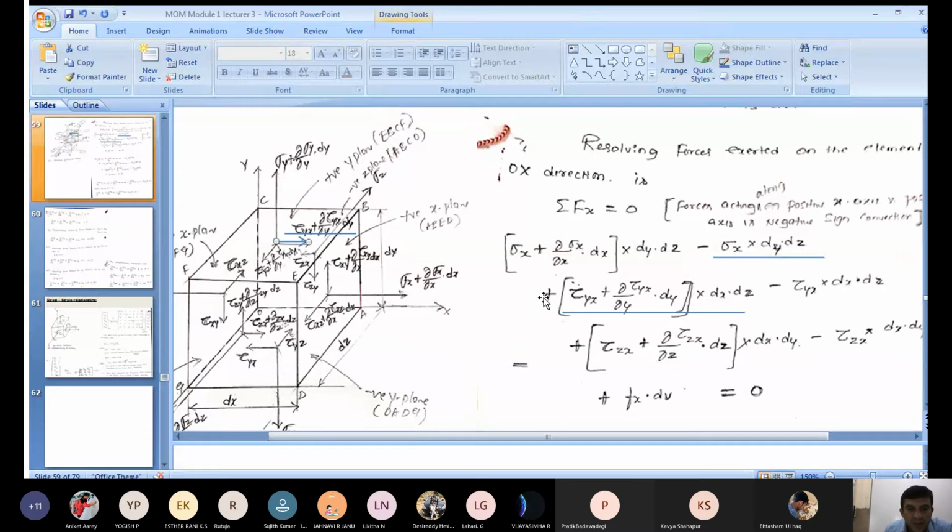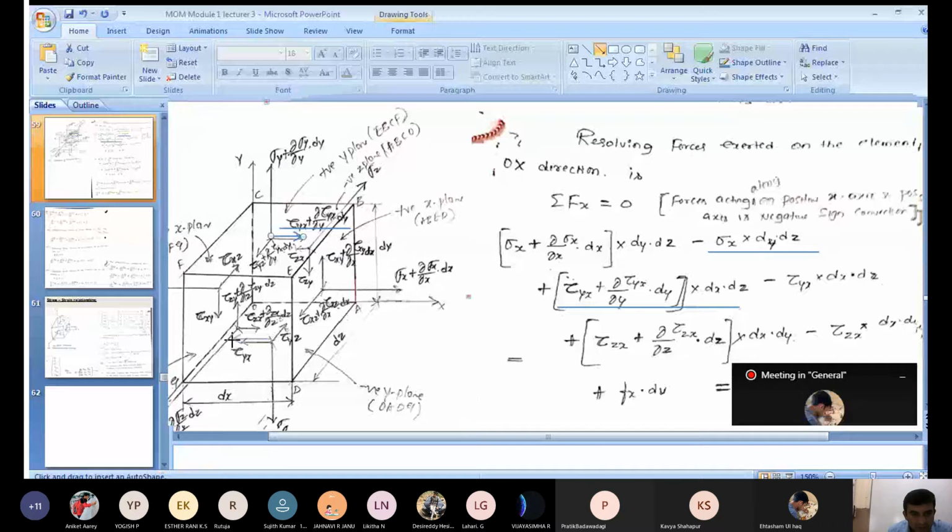Similarly, go for the negative y plane. In the negative y plane, which stress is acting in x direction? It may be positive x or negative x. See the arrow mark here. Tau yx.